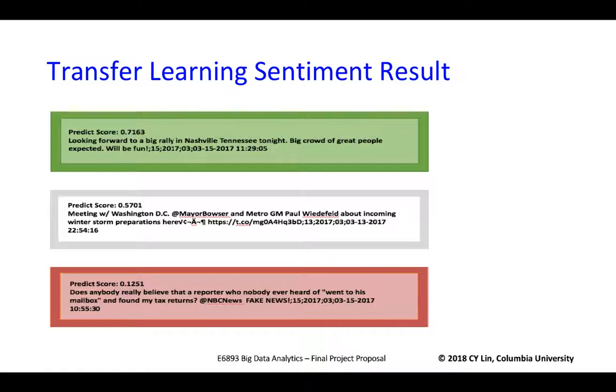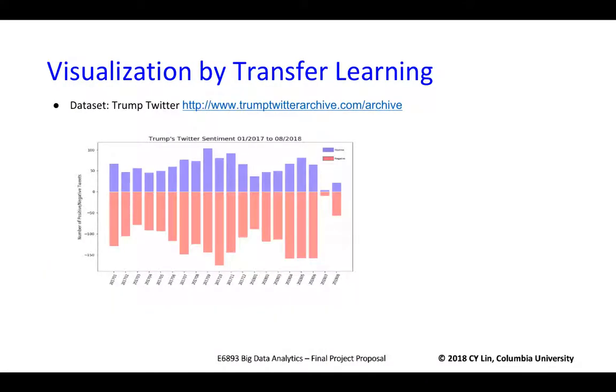And here are some examples of the results of the transfer learning plus Universal Sentence Encoder. The result is based on Trump's tweets data. For this part, we do not have ground truth labels, so we check the real tweets manually. We can see that the results make a lot of sense.